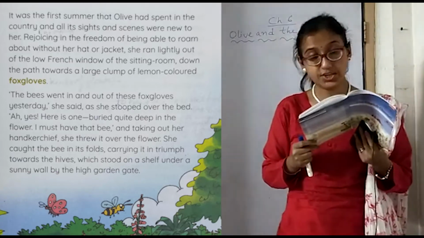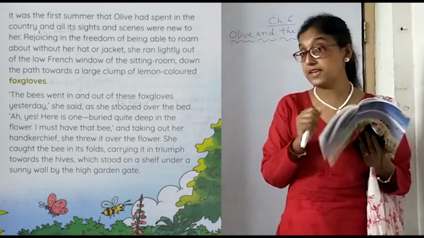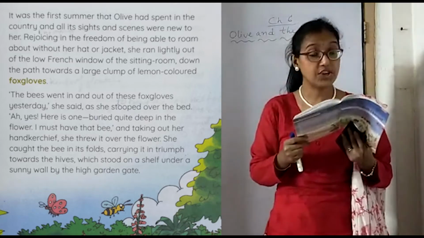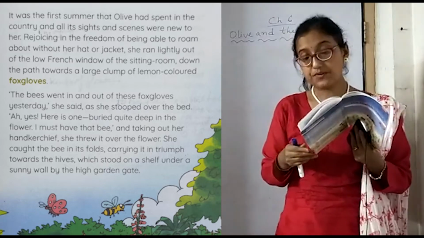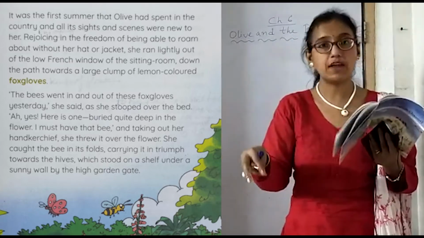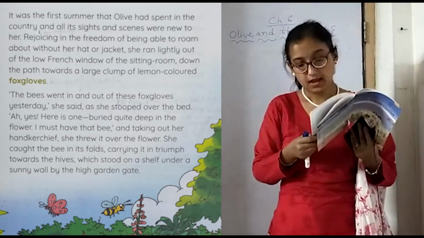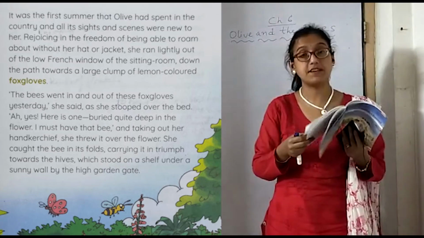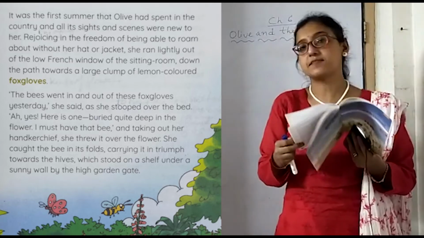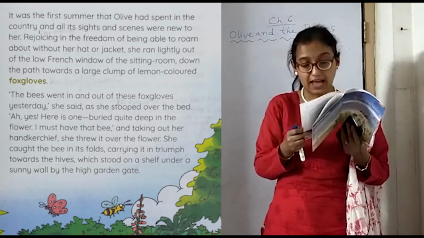Now what did she do? I must have that bee. And taking out her handkerchief, she threw it over the flower and caught the bee in its folds, carrying it in triumph. She was very happy that she had gained something in great triumph.